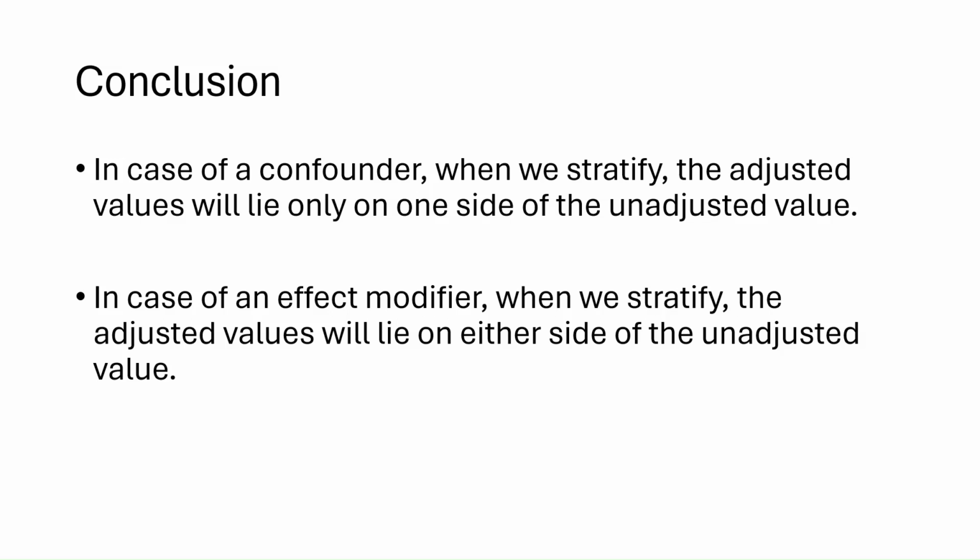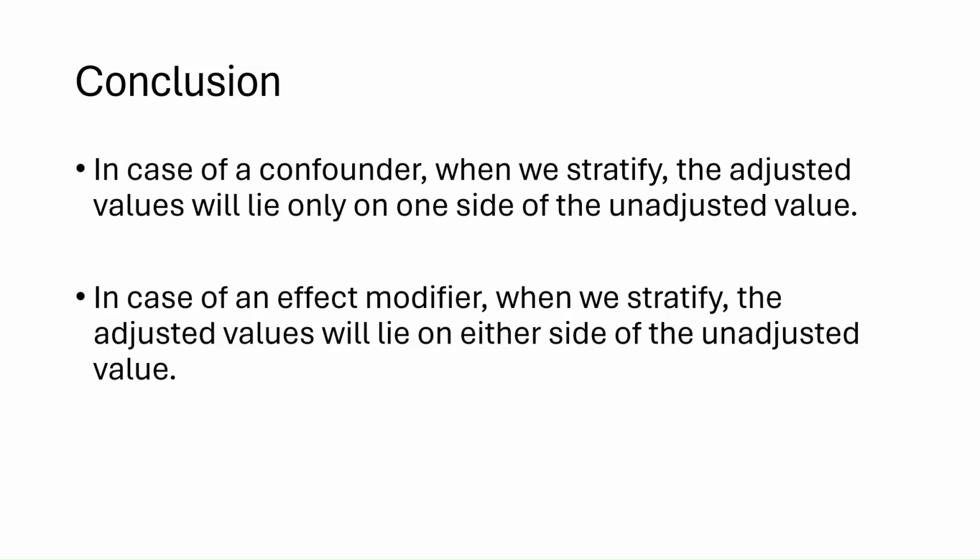To explain this in detail, if the factor is a confounder, the adjusted values will lie only on one side of the unadjusted value. Whether the adjusted values will be higher or lower than the unadjusted value will depend on whether the confounder is a risk factor or a protective factor.